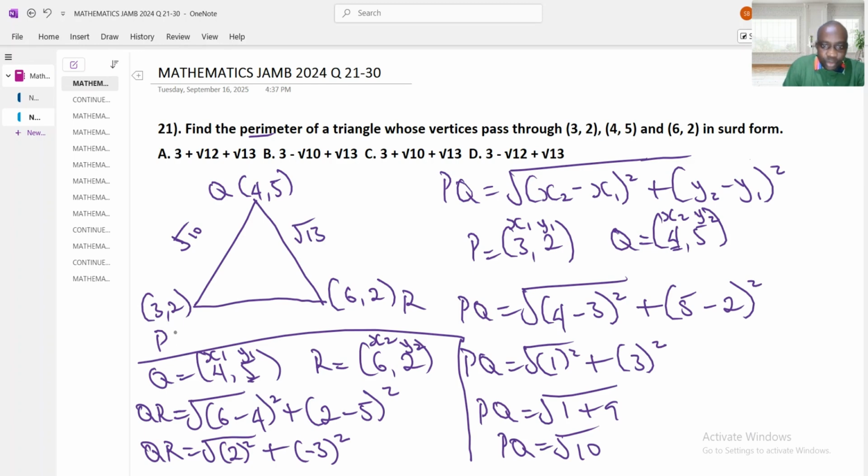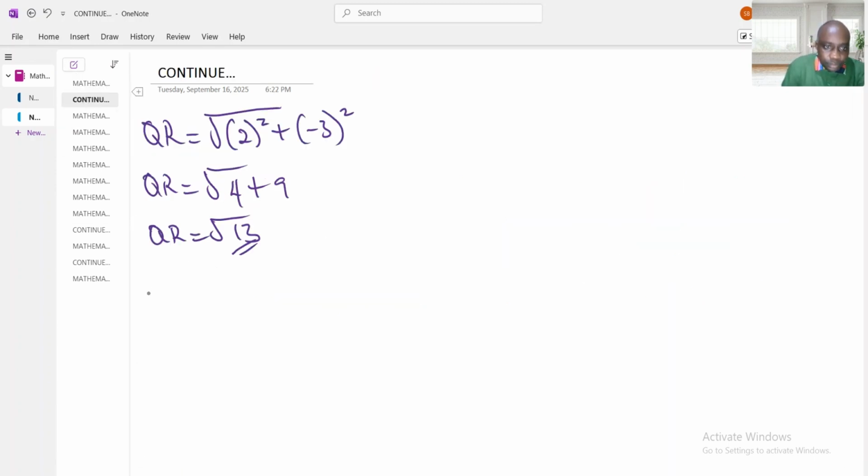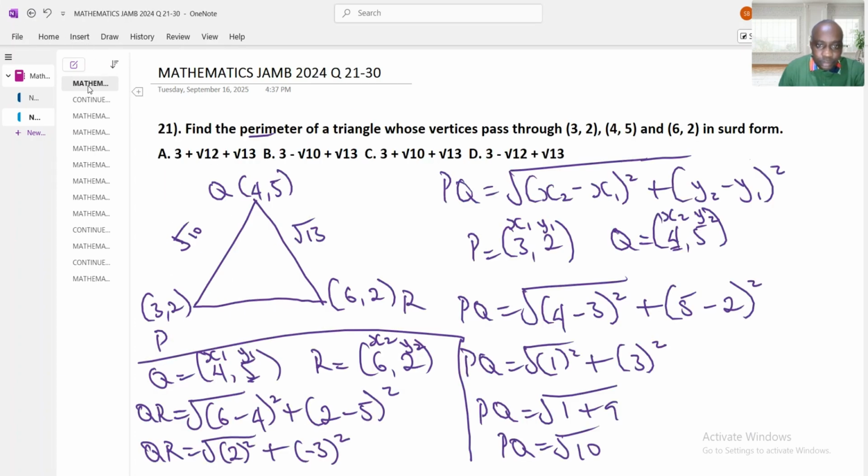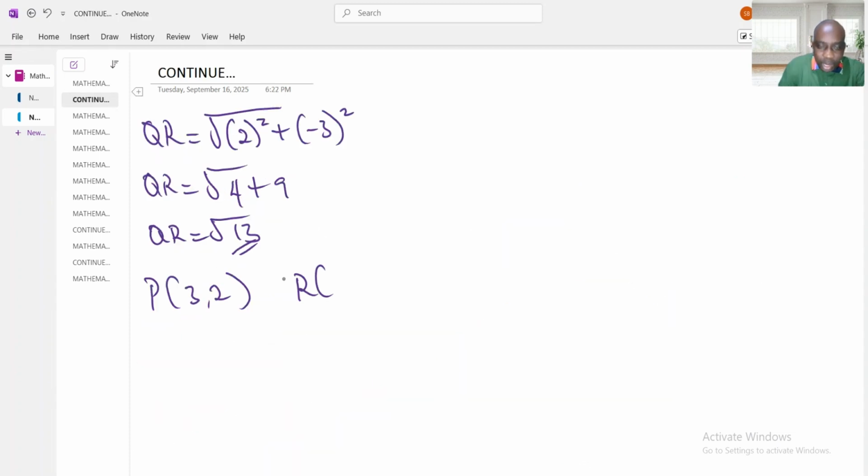Now the remaining one, the last one, which is PR. Let me write out P (3, 2) and R (6, 2).